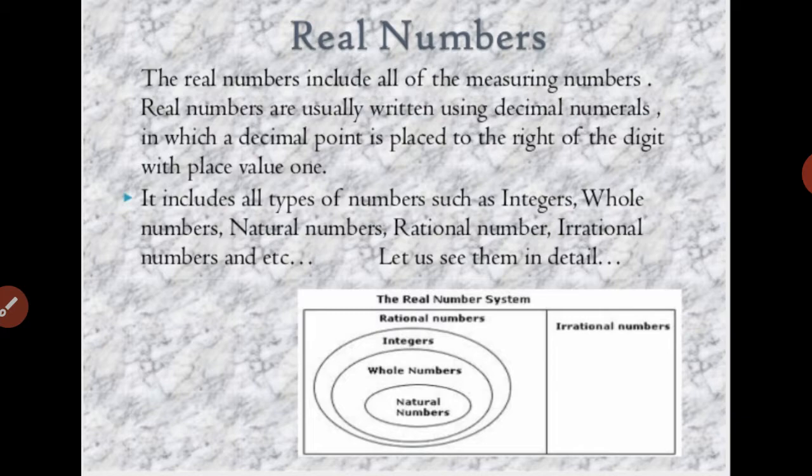So they include all types of numbers such as integers, whole numbers, natural numbers, rational numbers, irrational numbers, etc.